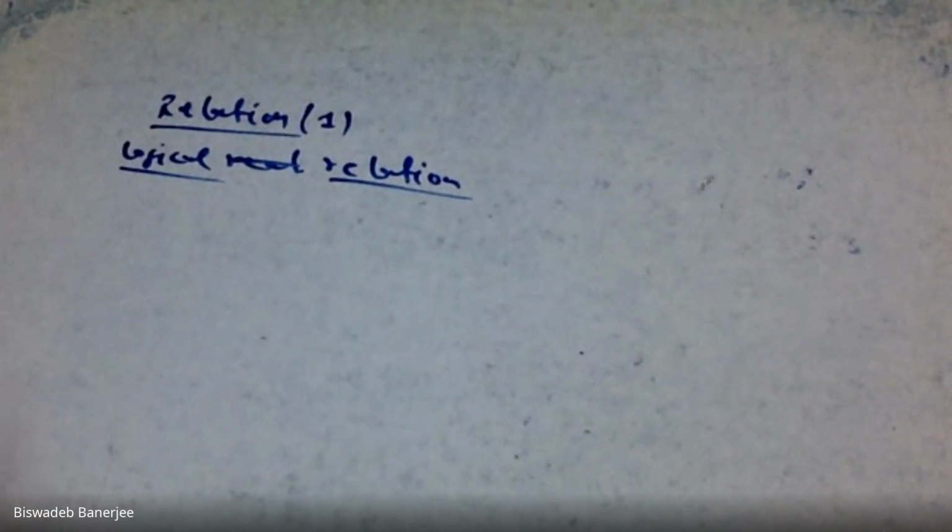Logical relation, that means where a relation can be established, you have to find a relationship between two variables, okay? You must find a relation between two variables. You can't consider a relation which is not logical.